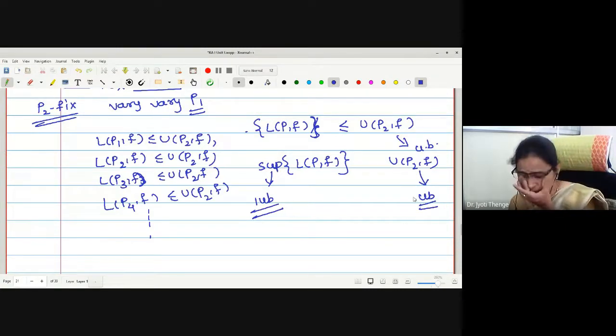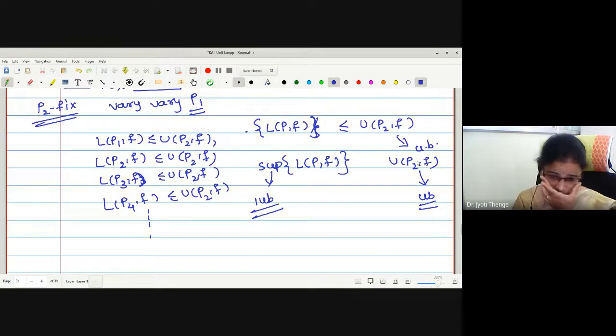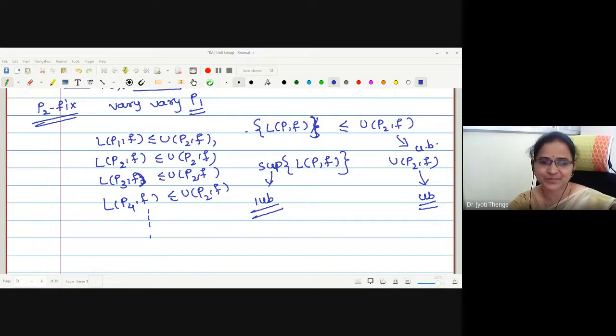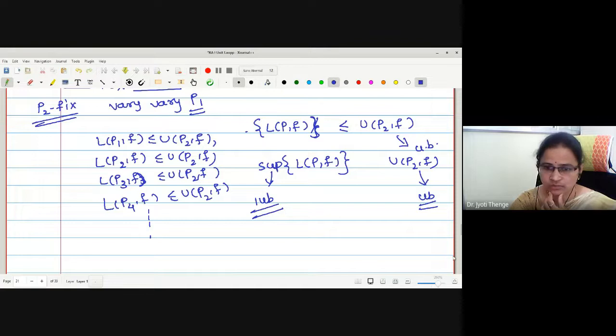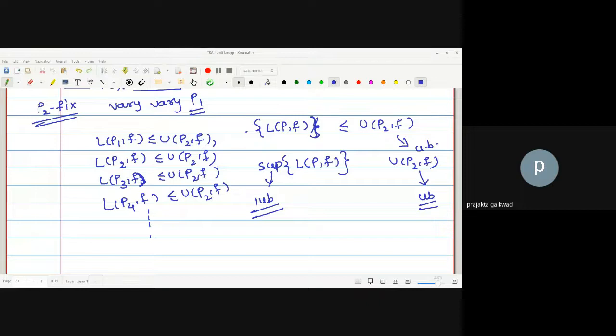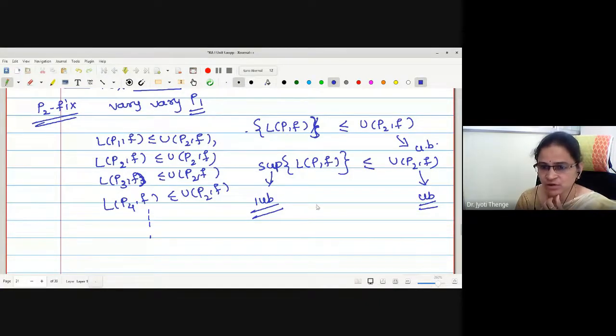What is the relation? Students, reply to me. Just 5 minutes more I will take. What is the relation between least upper bound and upper bound? Less than or equal. Here it is less than or equal. And what is the supremum of lower sums? Is it the lower integral? Hence we have proved the lower integral is less than or equal to U(P2, f), right?